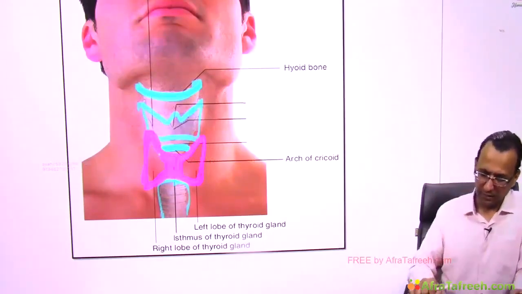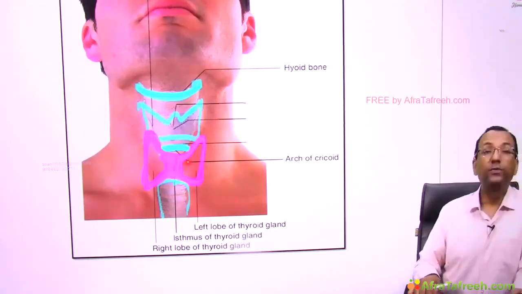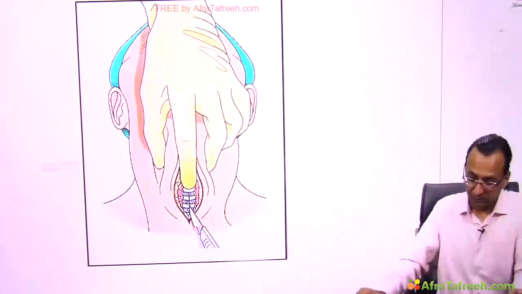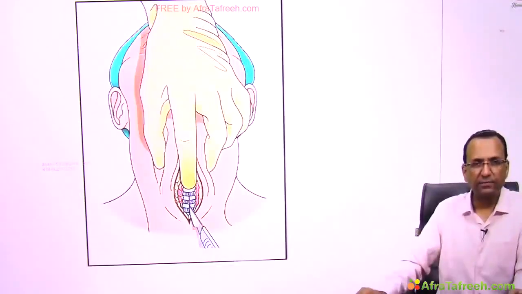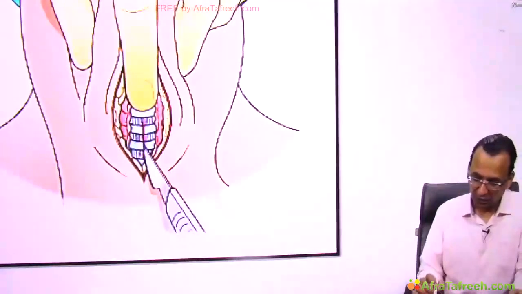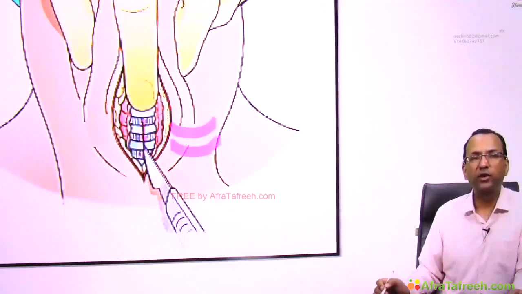I think isthmus of thyroid gland is in front of ring number 2, 3, 4. Yes. If not given, 2, 3. Yes. See here, Bailey loves surgery, cutting ring number 2, 3. Yes, to put a tube into trachea, tracheostomy operation.